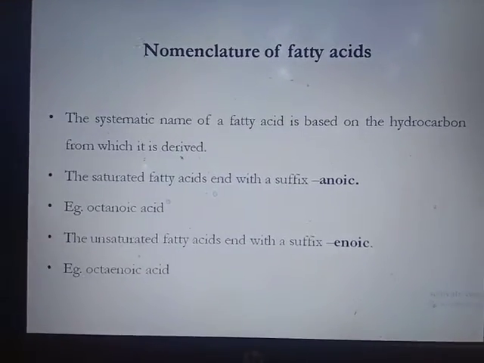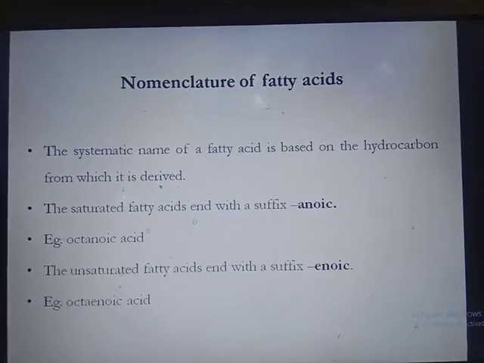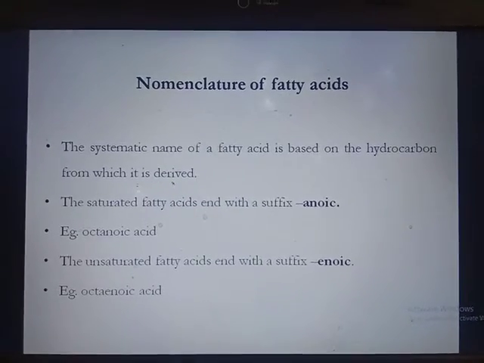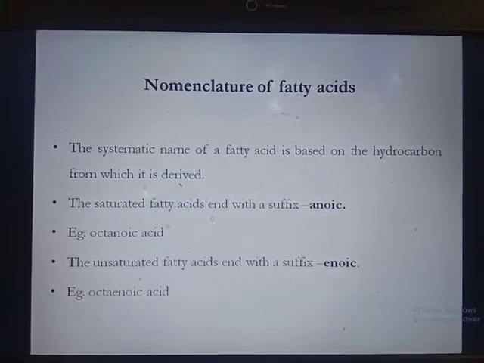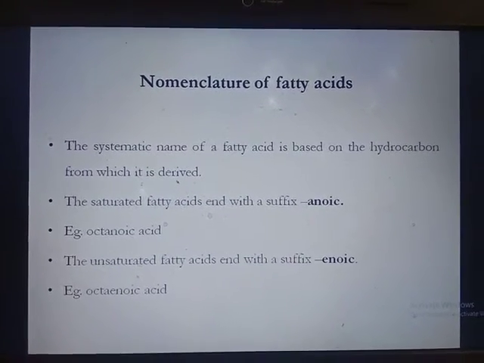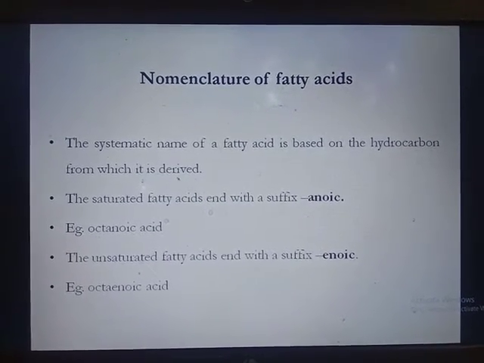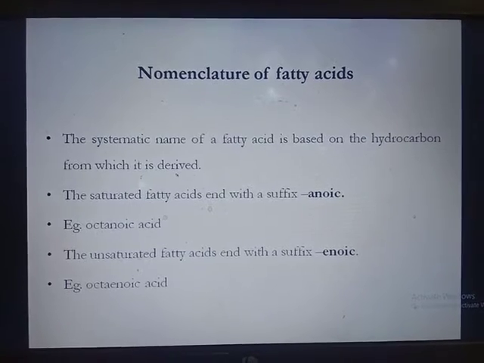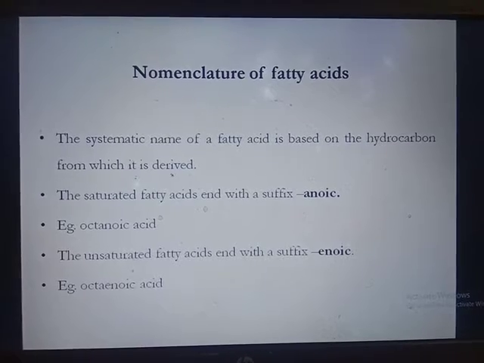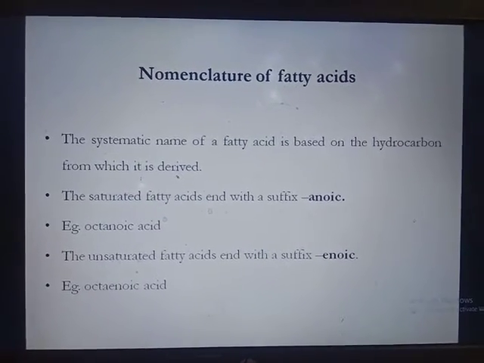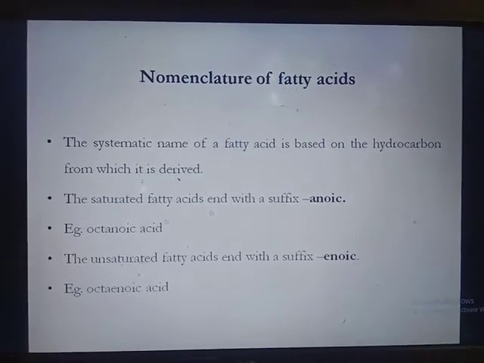Then nomenclature of fatty acids. The systematic name of a fatty acid is based on the hydrocarbon chain from which it is derived. Saturated fatty acids end with the suffix anoic. For example, octanoic acid contains an 8 carbon chain. An 8 carbon chain unsaturated fatty acid will have the suffix enoic, for example octenoic acid. Both octanoic and octenoic acid contain an 8 carbon chain, but one is saturated and ends with anoic, whereas the unsaturated one ends with enoic.